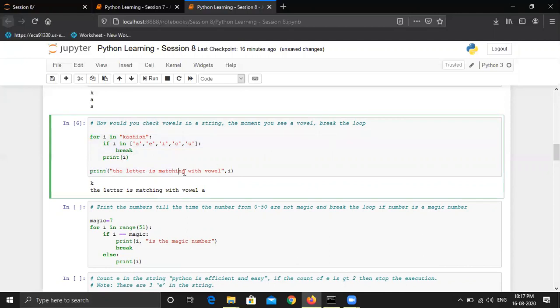The letter is matching with a vowel, and the vowel is a, because in the second iteration i held the value a, that's why the condition was true. So finally i will have the value of a.